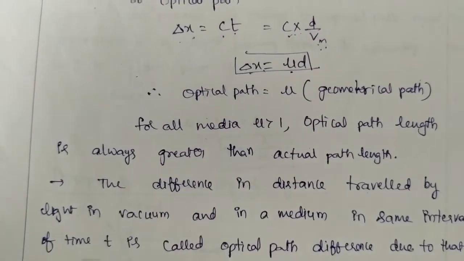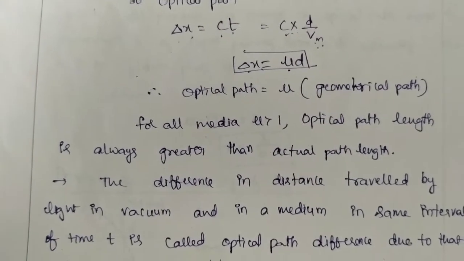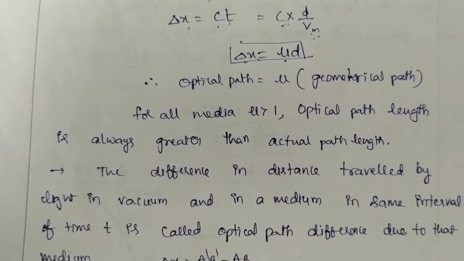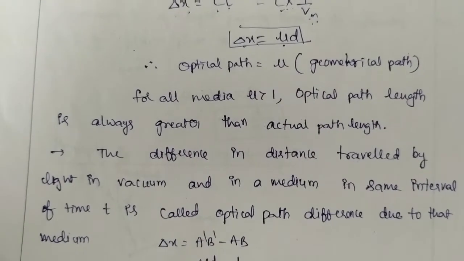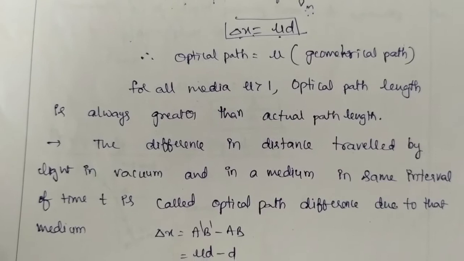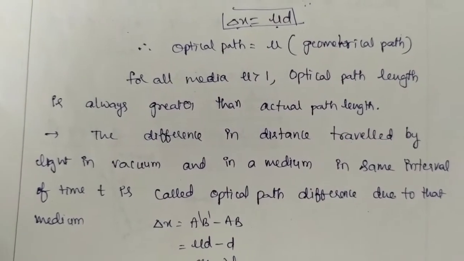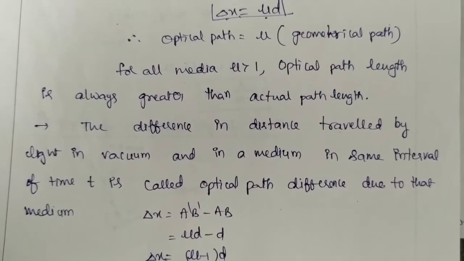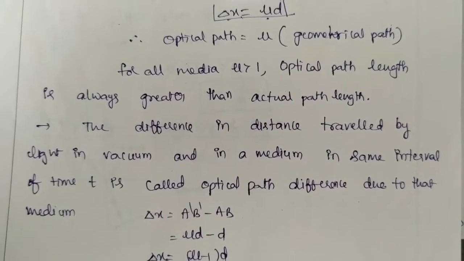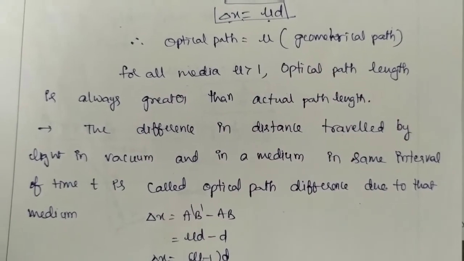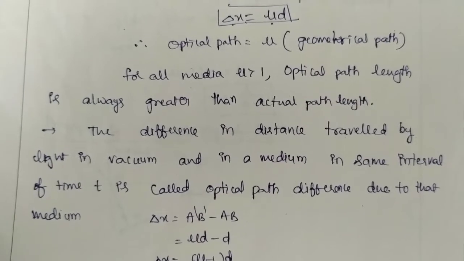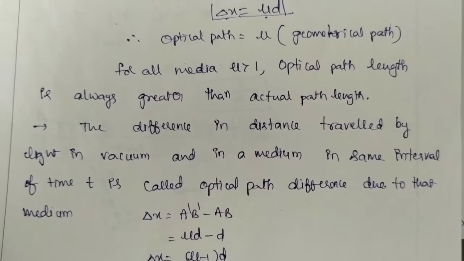For all media, the refractive index is greater than 1. That means the optical path length is greater than the actual path length. So the difference in the distance traveled by the light in vacuum and in the medium in the same time interval is called the optical path difference.